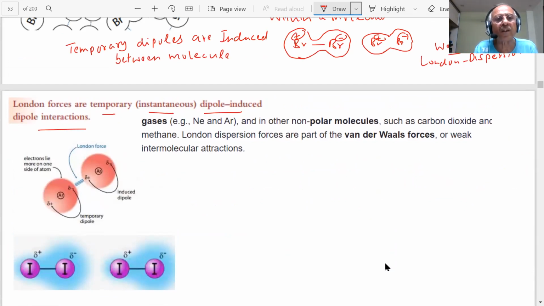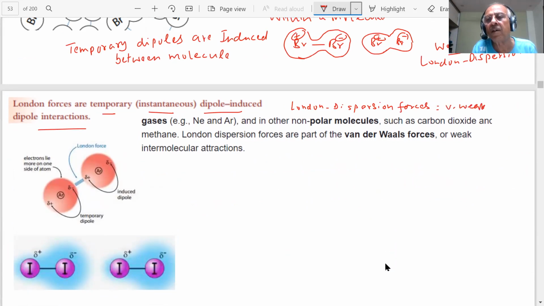London dispersion forces are very weak, and they are instantaneous dipole-induced dipole forces. They exist between gases such as neon and argon, which are monatomic noble gases, and also for non-polar molecules like carbon dioxide and methane.